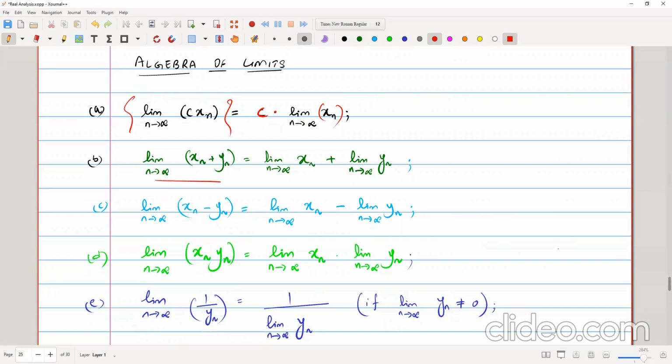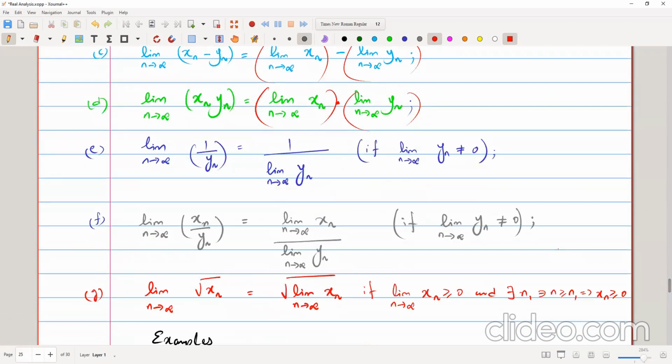And again, for simple addition of two sequences, the limit as n tends to infinity of xn plus yn, the limit operator can be applied to the individual sequences. Similarly, for subtraction, we can do the same thing. And for multiplication, again, we can separate both and apply the limits, taking the multiplication sign in between, applying limits individually on xn and yn. That is the algebra of limits.